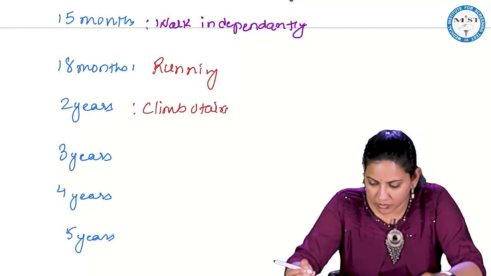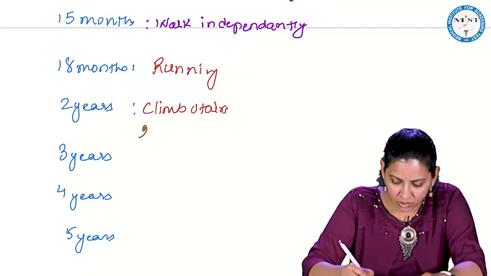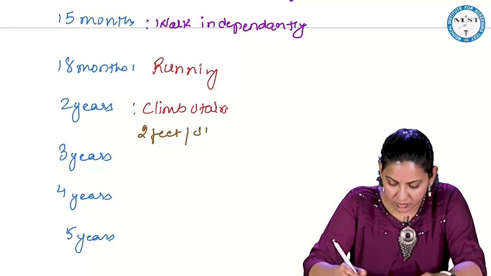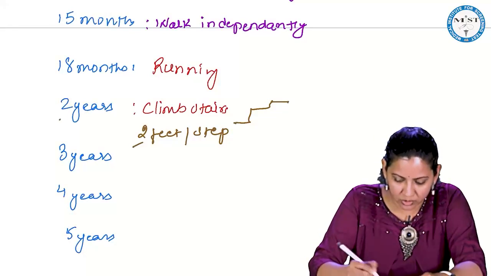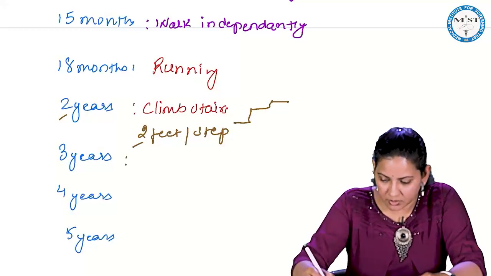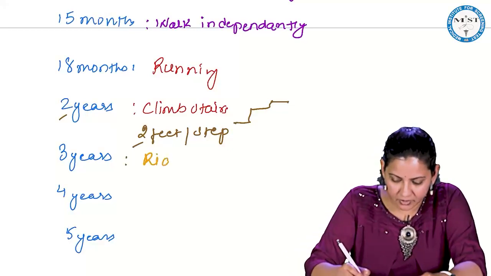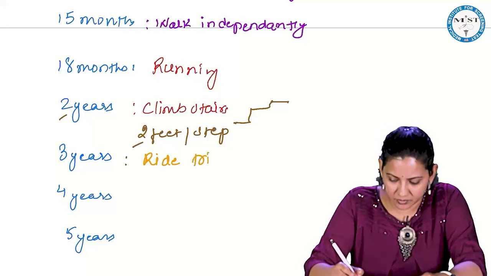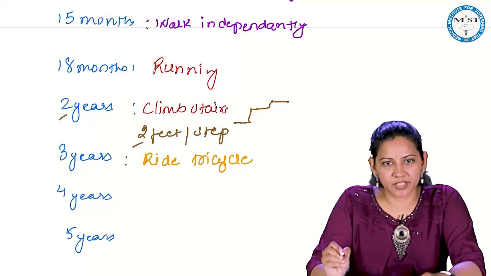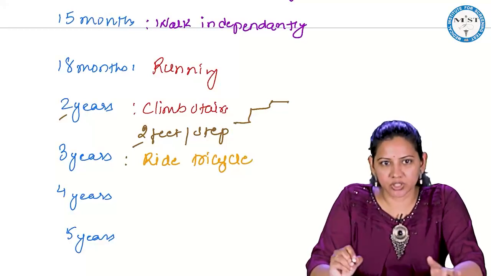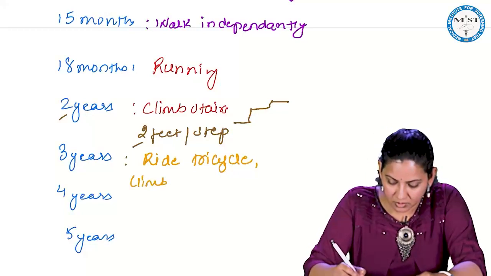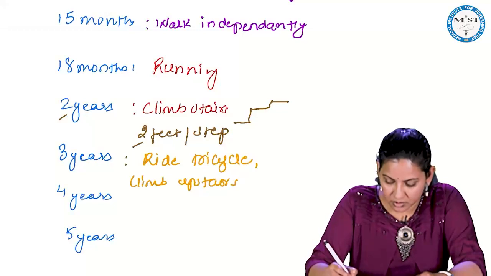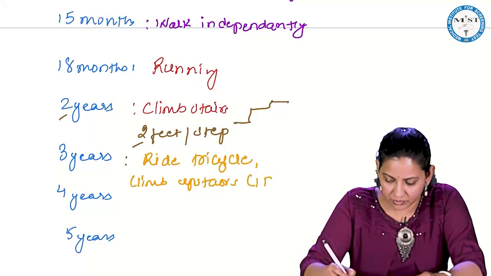Here what you have to remember is that the climbing of stairs will be 2 feet per step. So the child is able to climb, but it will be 2 feet per step. So remember 2 for 2. Then by 3 years it will ride a tricycle. So remember tri, T for T. 3 is 3 T. So it rides a tricycle and it climbs upstairs by 1 foot per step.